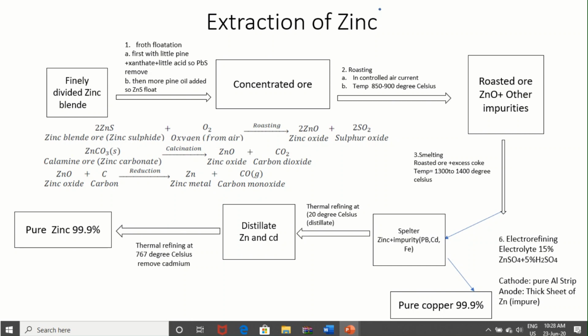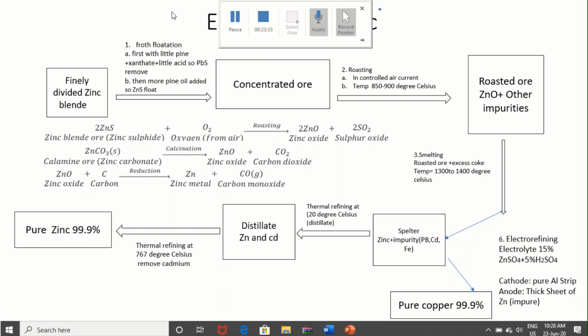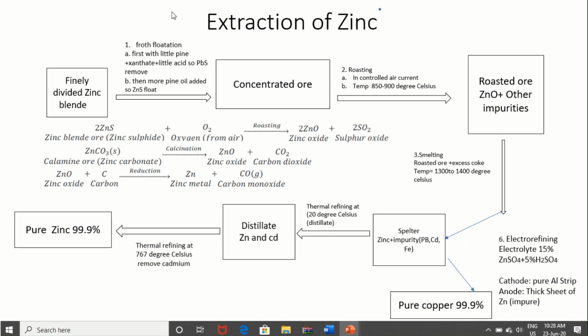At the cathode, a pure aluminium strip is there, and a thick sheet of impure zinc is there. So what would we get? Pure zinc we would get, 99.9%.